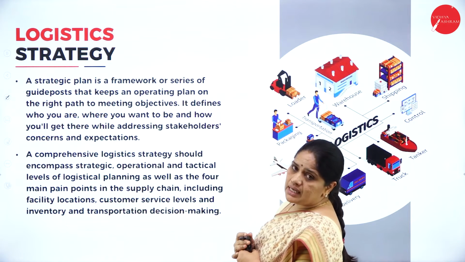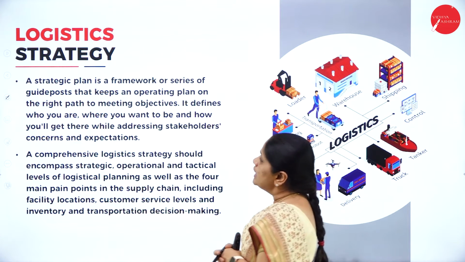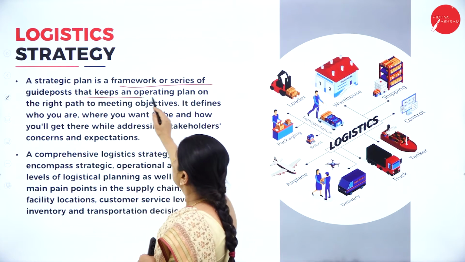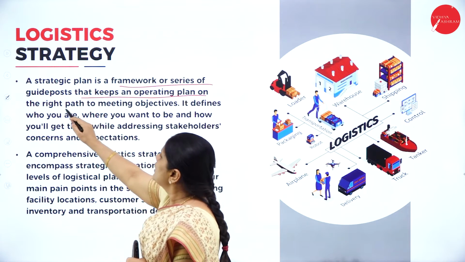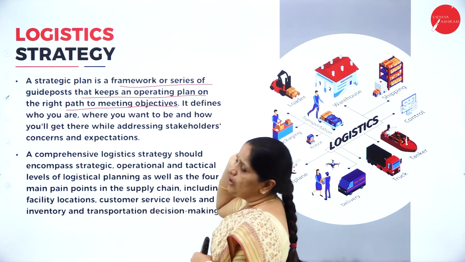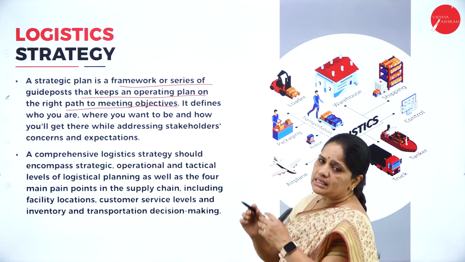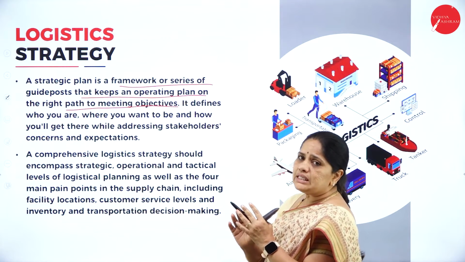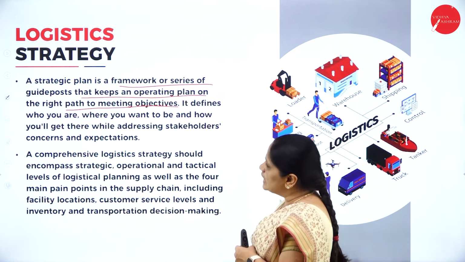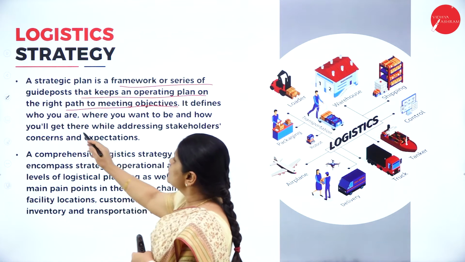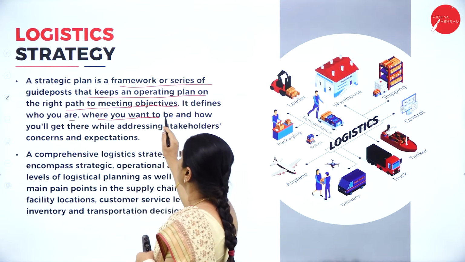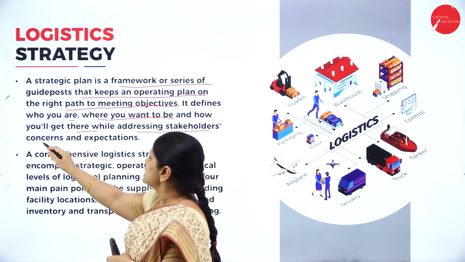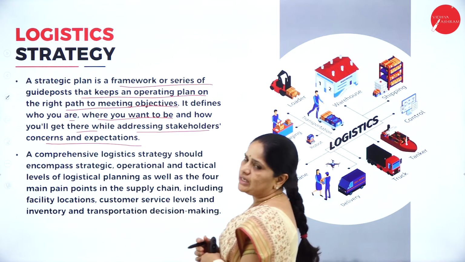The next one is the logistics strategy. Strategic plan is a framework or series of guideposts that keeps an operating plan on the right path to meet the objectives. So strategy is a path which we have found for the company to see that we meet the objectives of the company. It defines who you are, where you want to be, and how you will get there while addressing the stakeholders' concerns and expectations.